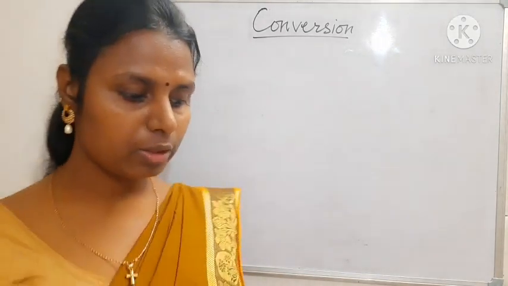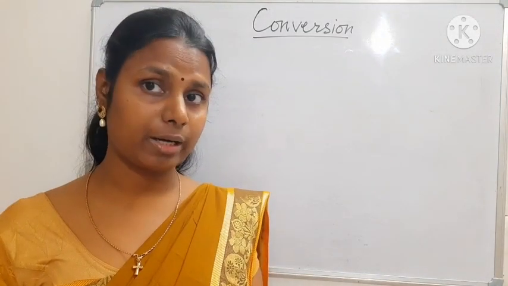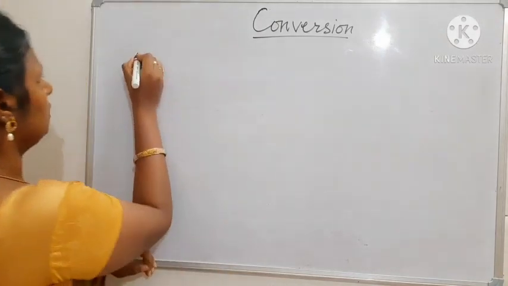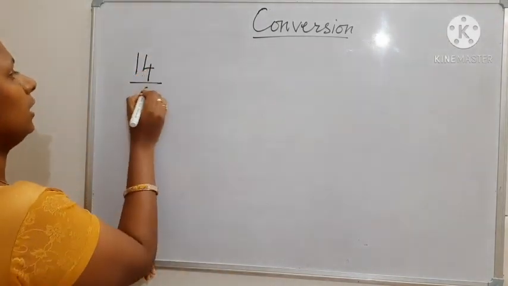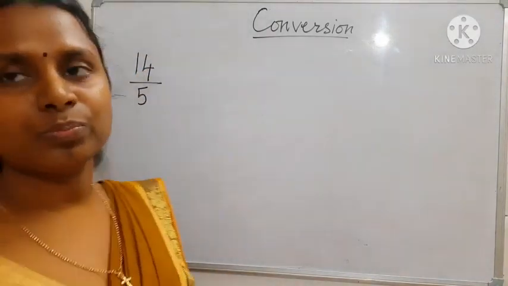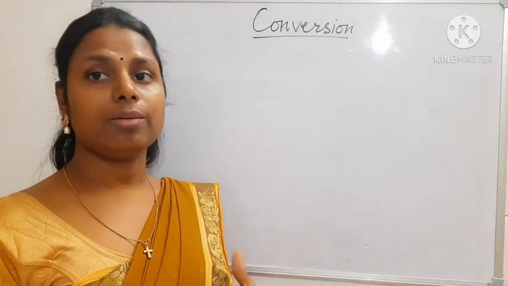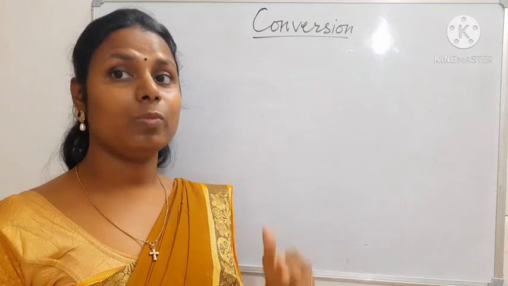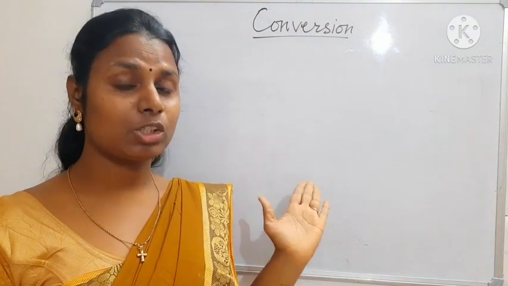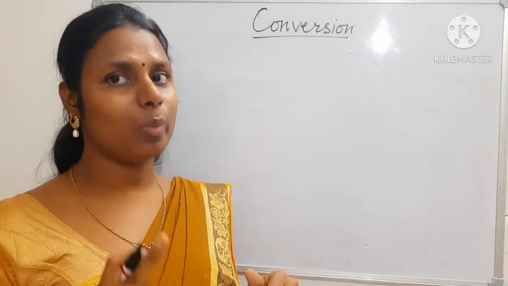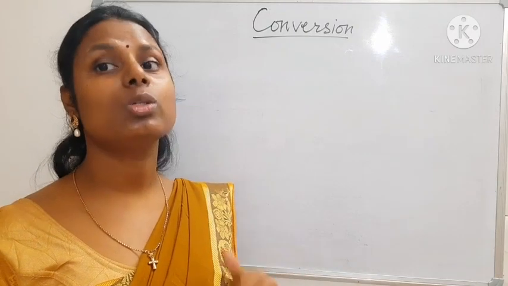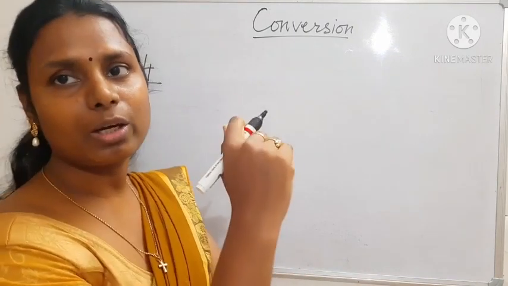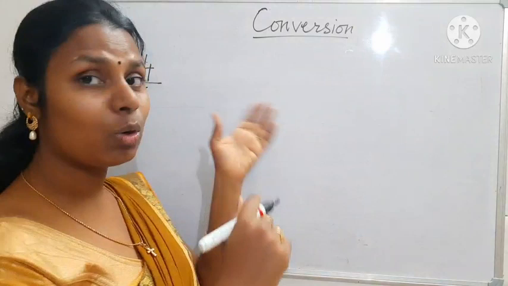So now we are going to convert an improper fraction into a mixed fraction. I have taken one improper fraction. Now, shall we change this into a mixed fraction? When we changed mixed to improper, we multiplied. Here we are going to divide and take out the whole number.